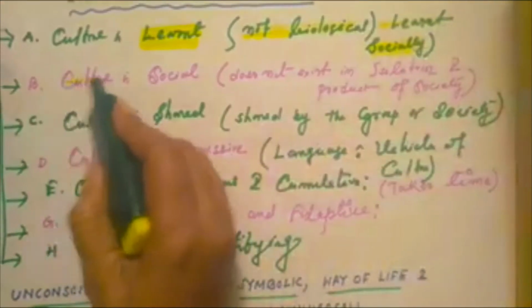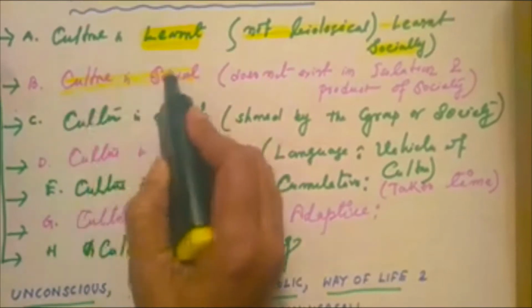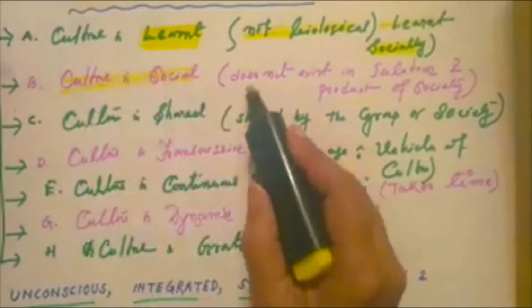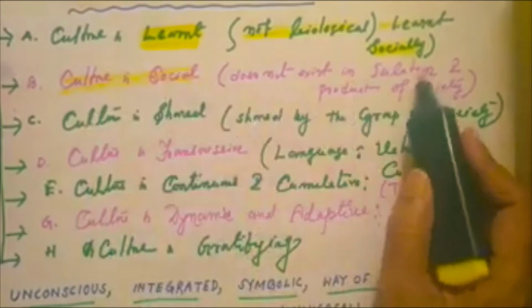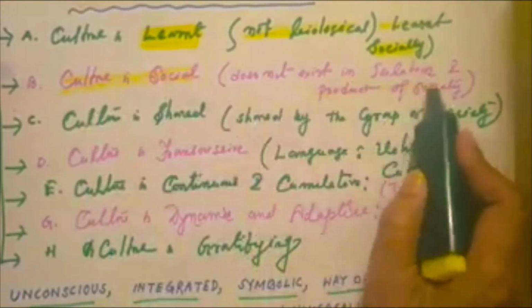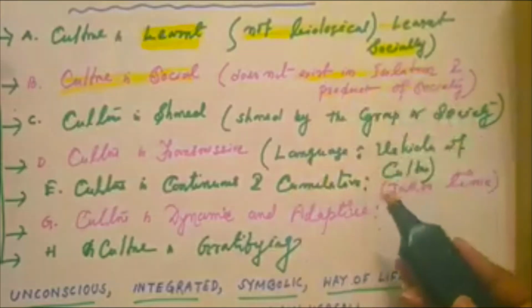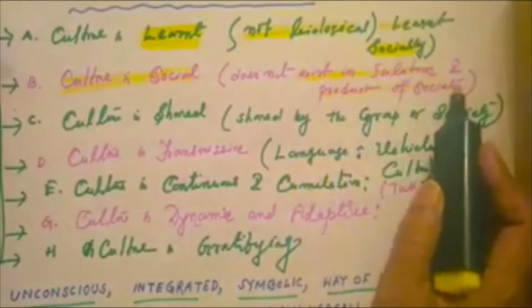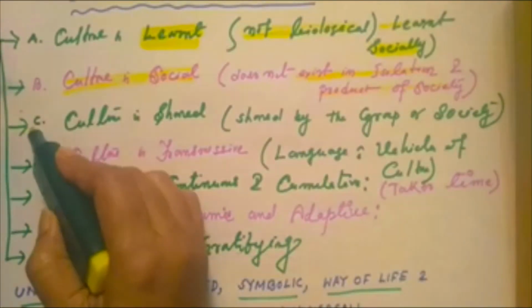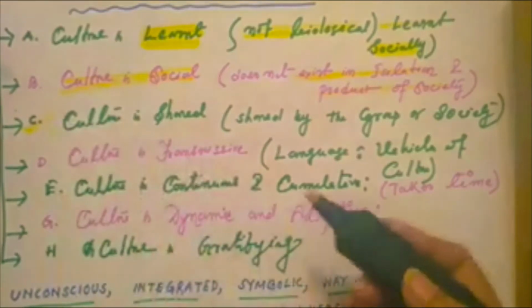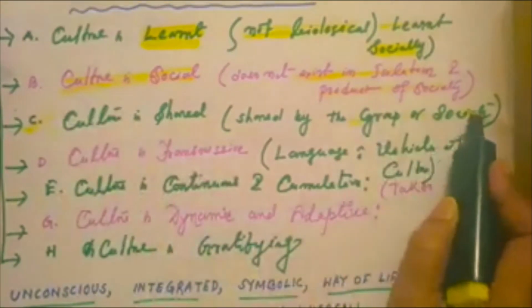Second one is, culture is the social process. Culture is related to social things and does not exist in isolation. It's a product of society. It's not related to isolation or the individual human being. It's related to the society. Third one is, culture is shared by the group of people or group of society.